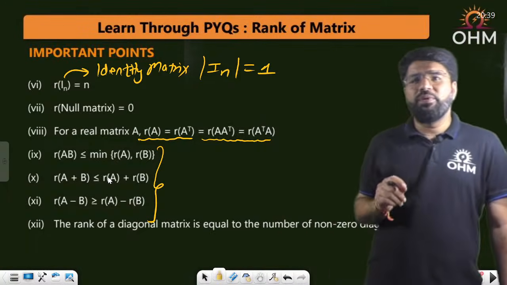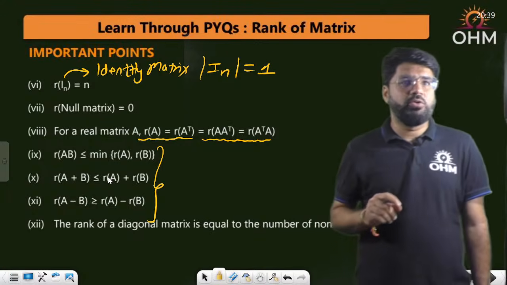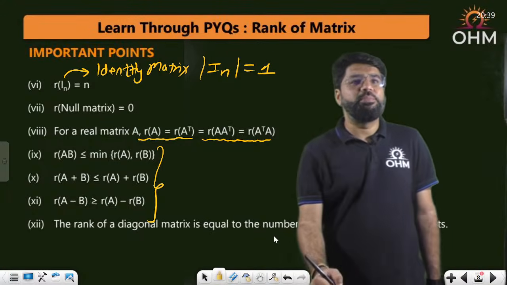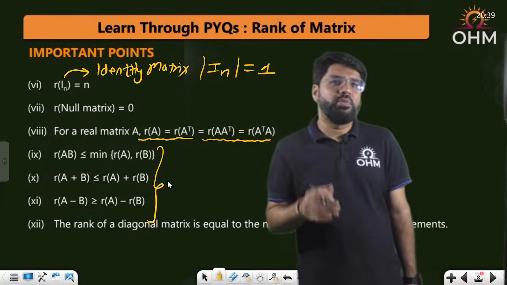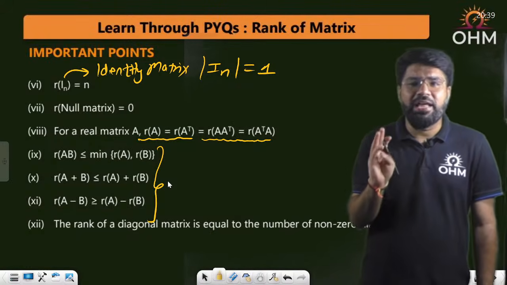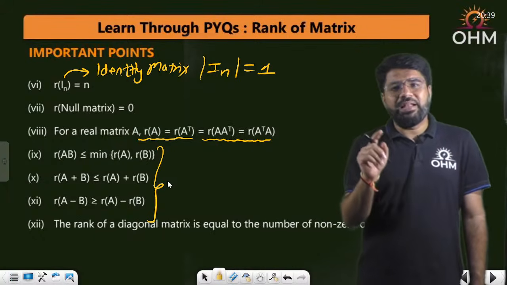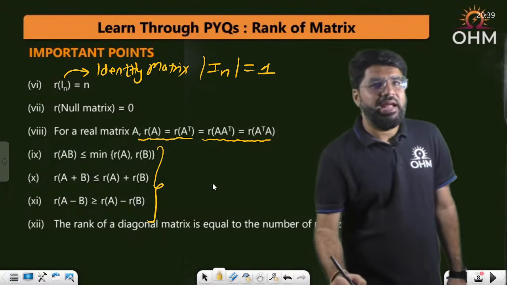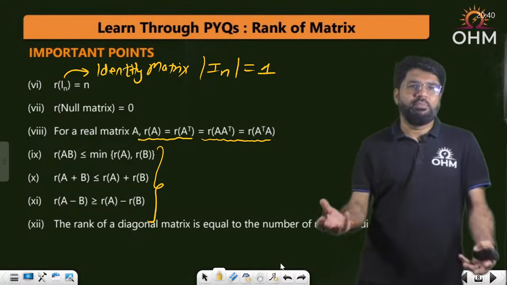Rank of A into B will be less than equal to minimum of RA and RB. A into B means product of the two matrices. Rank of A plus B will be less than equal to rank A plus rank B. Rank of A minus B will be greater than equal to rank A minus rank B. These are some general results on A plus B, A minus B, and A into B, with respect to the ranks. Okay, again I repeat, in some other textbooks you may find the rank written as rho. I simply use the notation of R. There's nothing in the name, it's all about concept, you know.